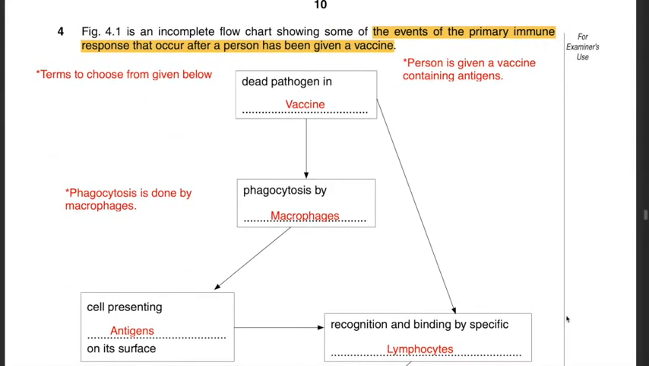If you look at this given figure, which is incomplete, a person is being given a vaccine. And what does a vaccine contain? A vaccine consists of antigens. Therefore, let's go through the flowchart. Terms to choose from are given below, so you don't have to think of what terms to fill in. Dead pathogen in. The best suitable answer is vaccine, because the dead pathogen is present in a vaccine. Followed by phagocytosis by. What cells undergo phagocytosis? Well, it is nothing but the macrophages. Hence, the best possible answer out of the given options below is macrophages.